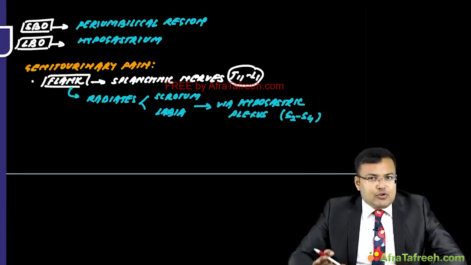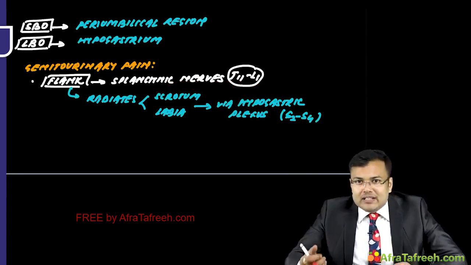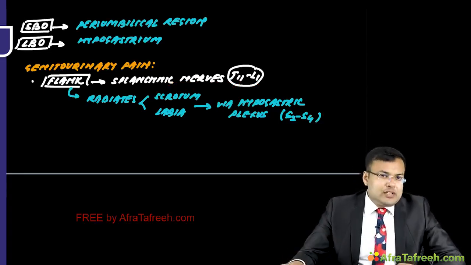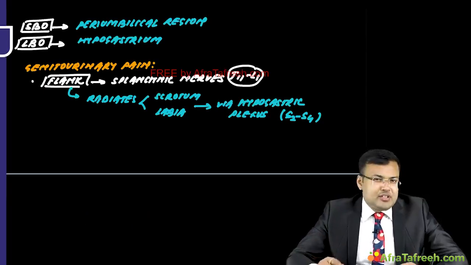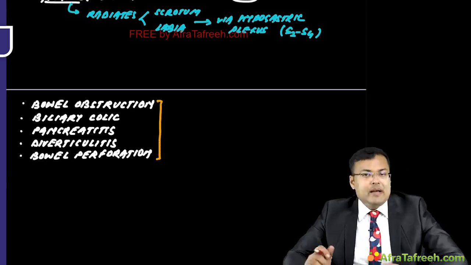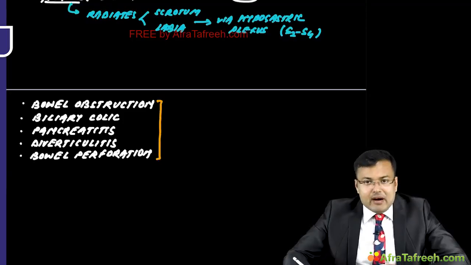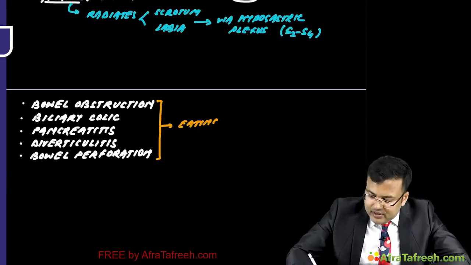Then we have to focus on the factors which worsen the pain and the factors which lessen the pain. In some situations, eating worsens the pain, like bowel obstruction, biliary colic, pancreatitis, diverticulitis, and bowel perforation.